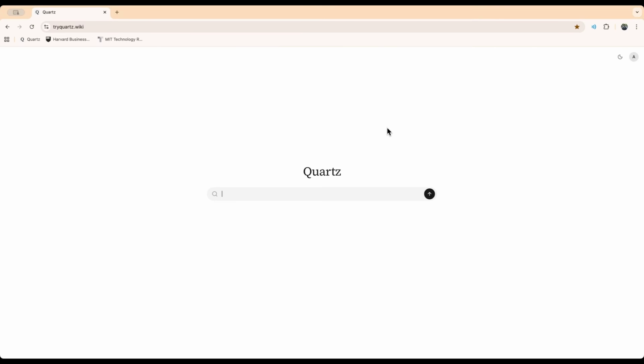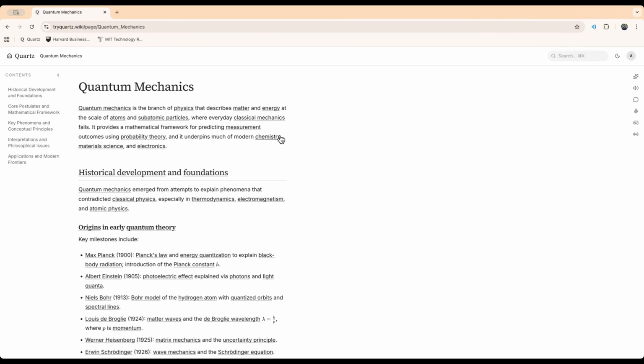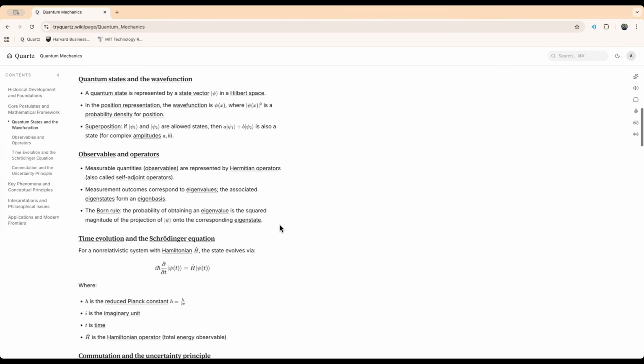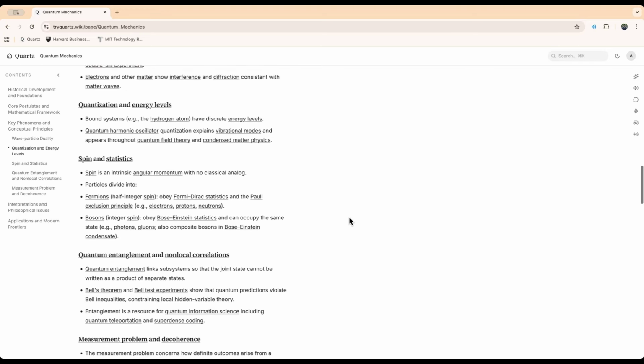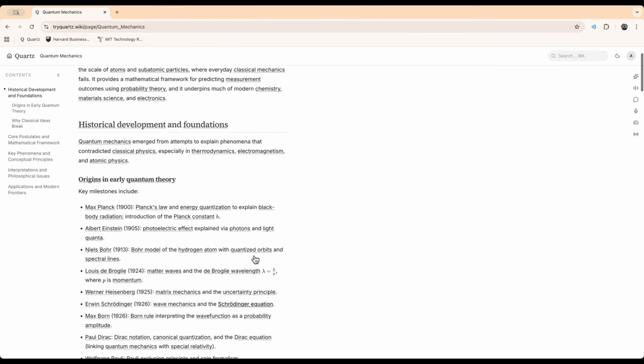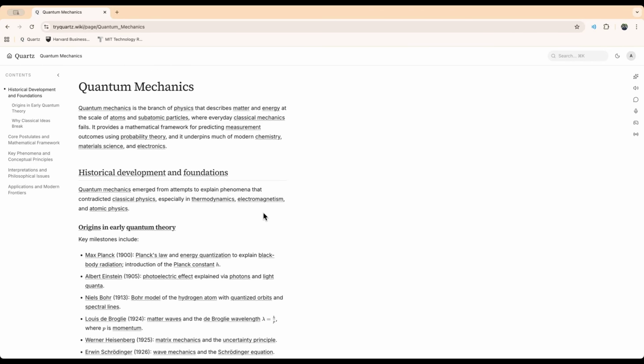I'm going to go ahead and start with probably the staple of difficult topics, quantum mechanics. So as you can see, it loads or generates the article to do with quantum mechanics, and all the formulas are correctly parsed, really in a very simple to view article view. And I agree, this is a very intimidating concept to tackle, even for myself. So we're going to leverage the tools available on the right-hand side to be able to tackle this topic.